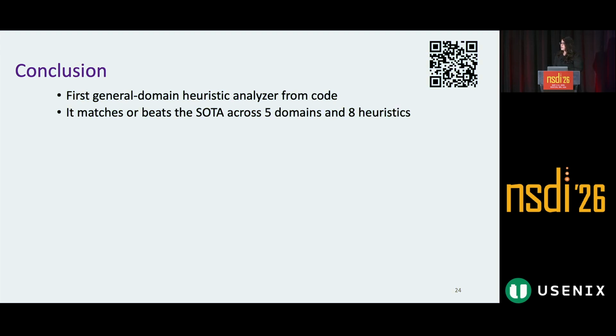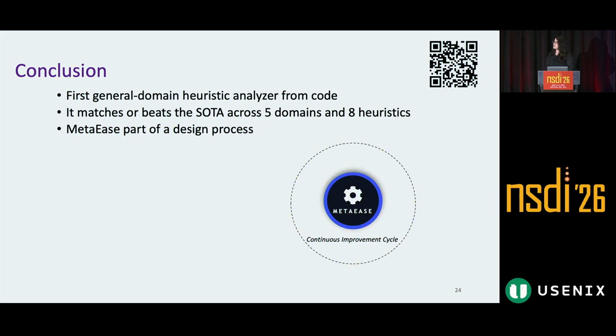In conclusion, MetaEase is the first general domain heuristic analyzer that works from the source code. It's open source, and it's available in the QR code above. It matches or beats the state-of-the-art across multiple domains and heuristics. And I want you to think about MetaEase not only as a heuristic analyzer, but as a tool for you to develop better heuristics, where it sits in a continuous improvement loop, and it takes new heuristics.